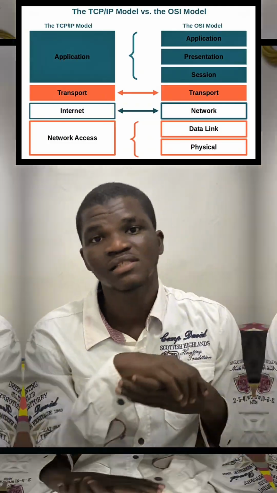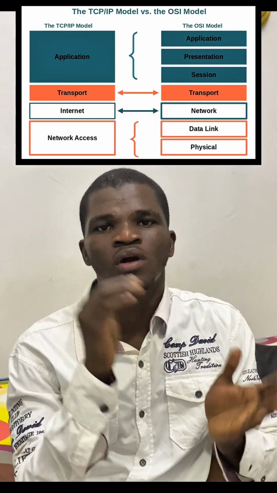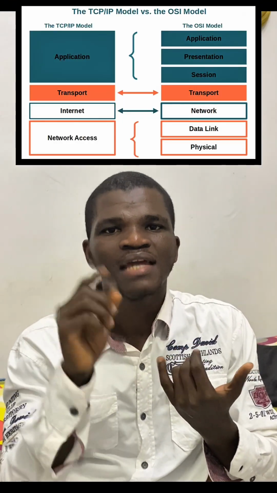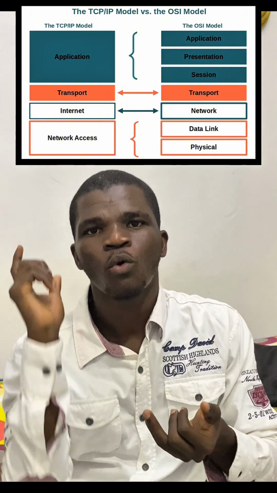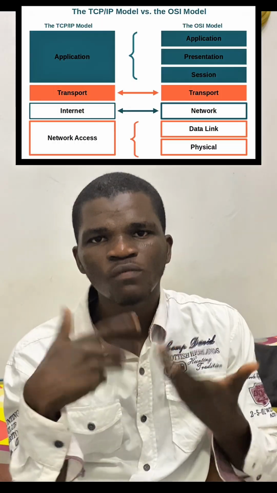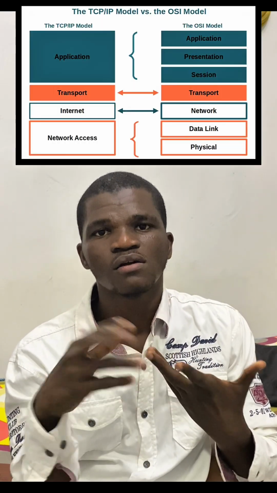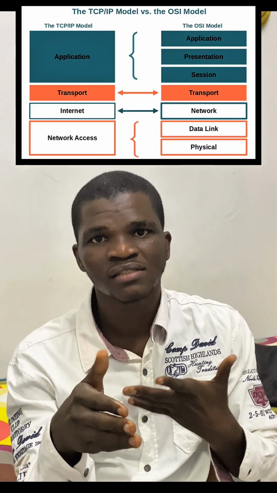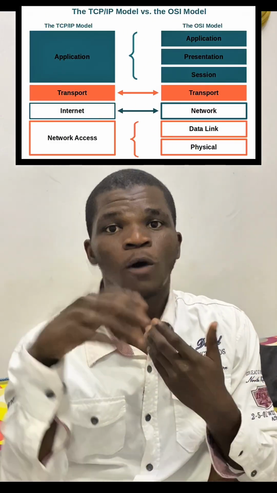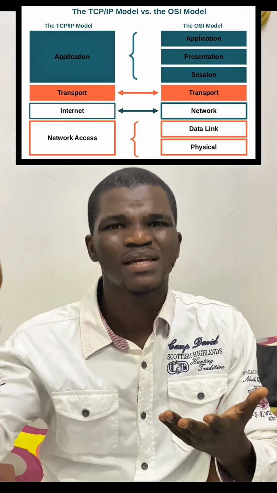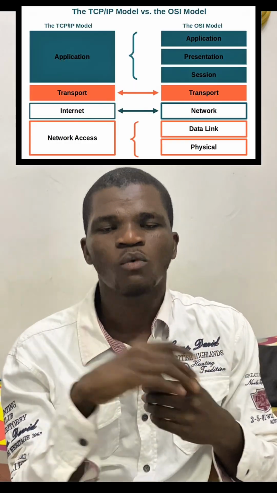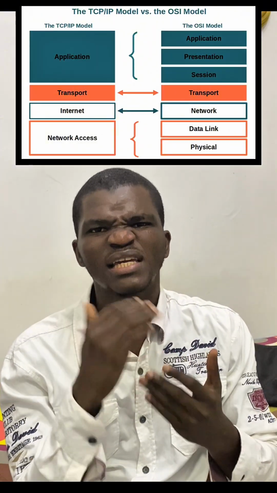Now let's go to the last layer. Layer 1 is the network access layer. This is the layer that maps to layer 2 and layer 1 of the OSI model. So it is in this layer that the data moves from the sender's phone to its internet service provider, before it then actually moves through fiber optics or air to the person that wants to receive the message.